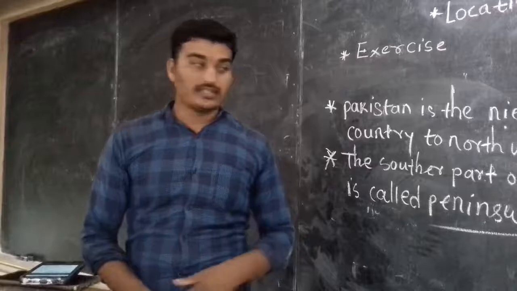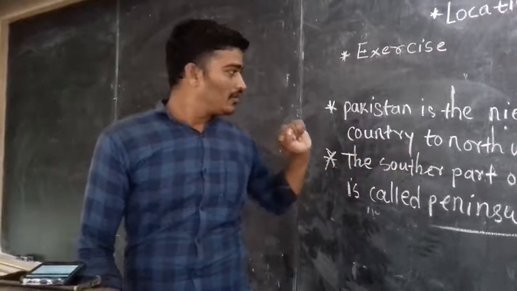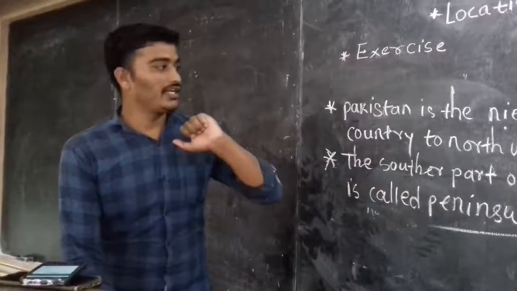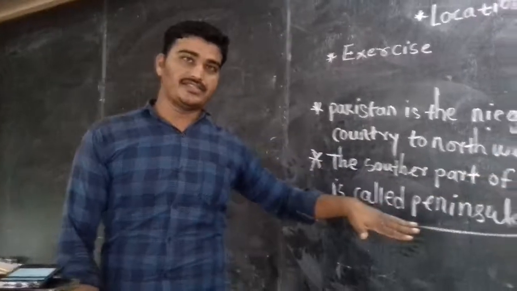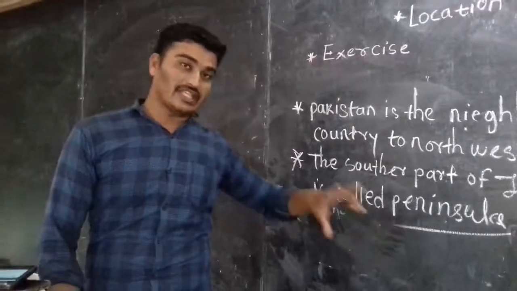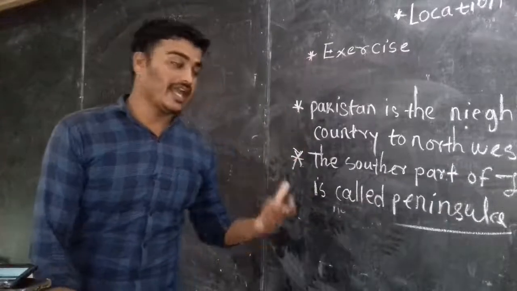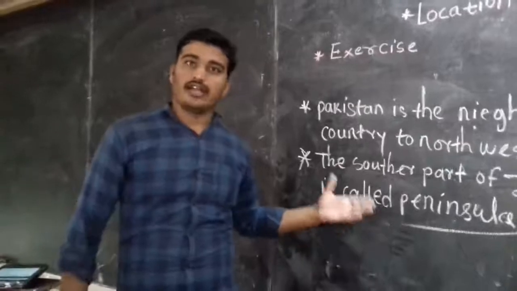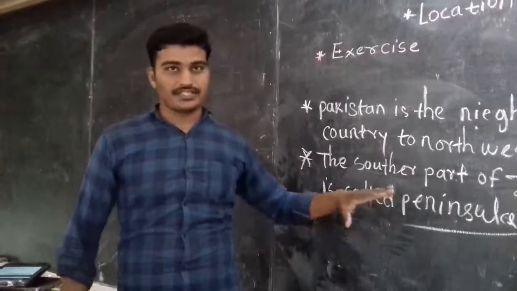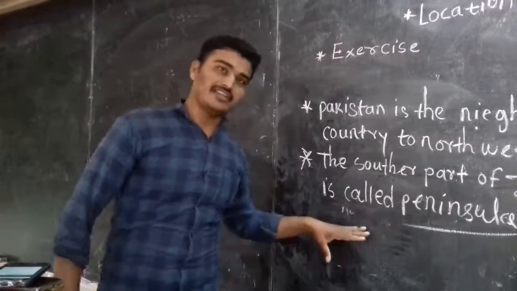We can see in the southern part of India there are many islands. So that's why we call that southern part a peninsula. So this statement is true, correct. We need not change or rewrite anything in that.